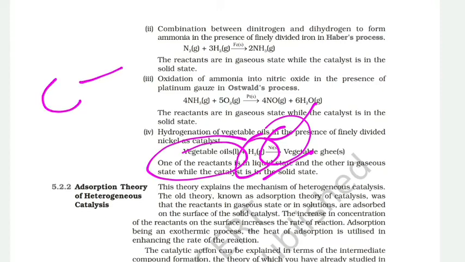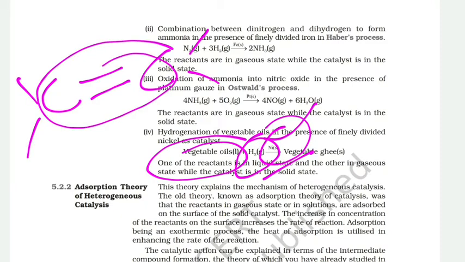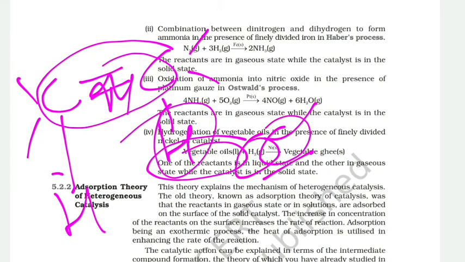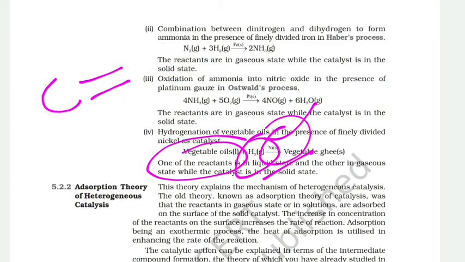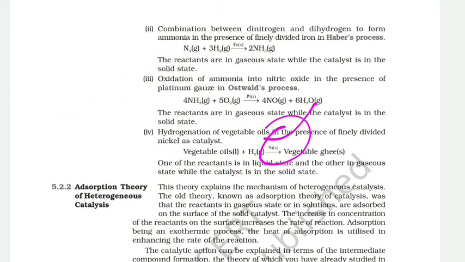Actually, vegetable oil contains many double bonds, as in an alkene, and during the process of hydrogenation this double bond breaks and one H2 molecule is added here. So in this process hydrogen atoms are added to change the oil into vanaspati ghee, or vegetable ghee. Vanaspati ghee is formed by this method.